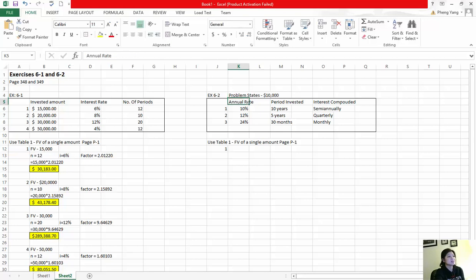All right. So for the first scenario, we're going to invest $10,000 at 10% for 10 years. Interest is going to be calculated twice a year, semi-annually. Future value of $10,000. Our number of periods is going to be 20 periods because interest is calculating twice a year for 10 years. So you take twice a year for 10 years, that's 20 times or 20 periods.